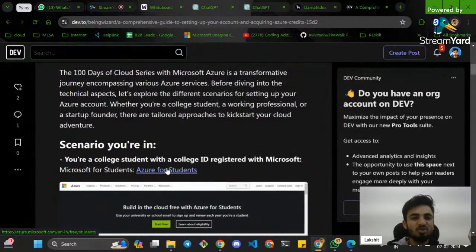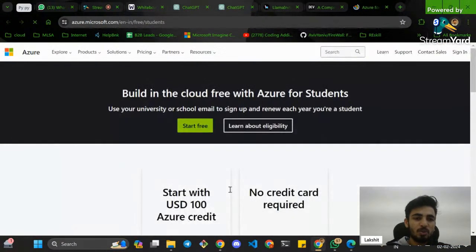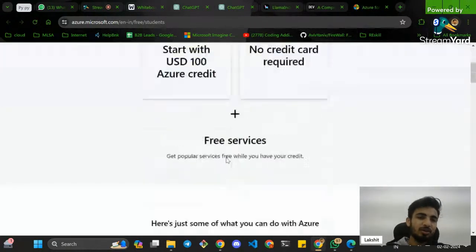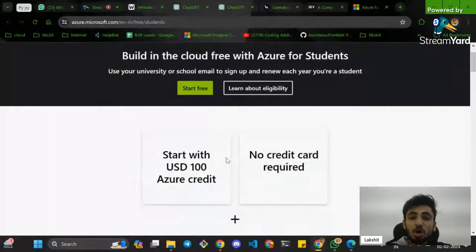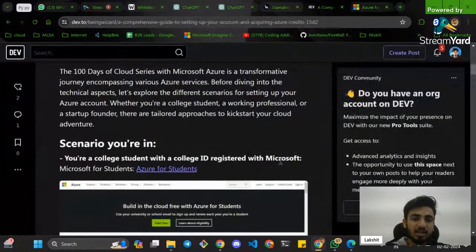First is Azure for Students, right? You can just click on this link, go through this link. Azure for Students. Azure provides $100 credits for you to utilize for free. All you need to do is sign up using your college email ID, right? You just have to sign up using your college email ID and you will get $100 credits for free, right?